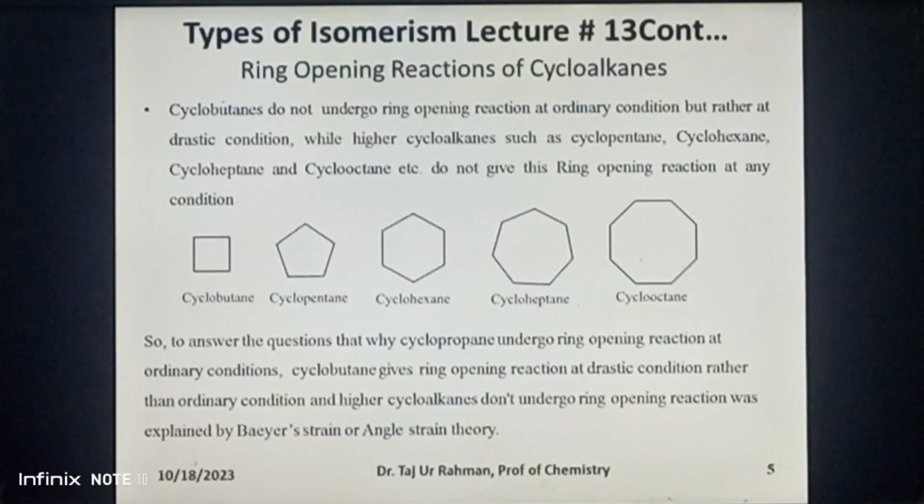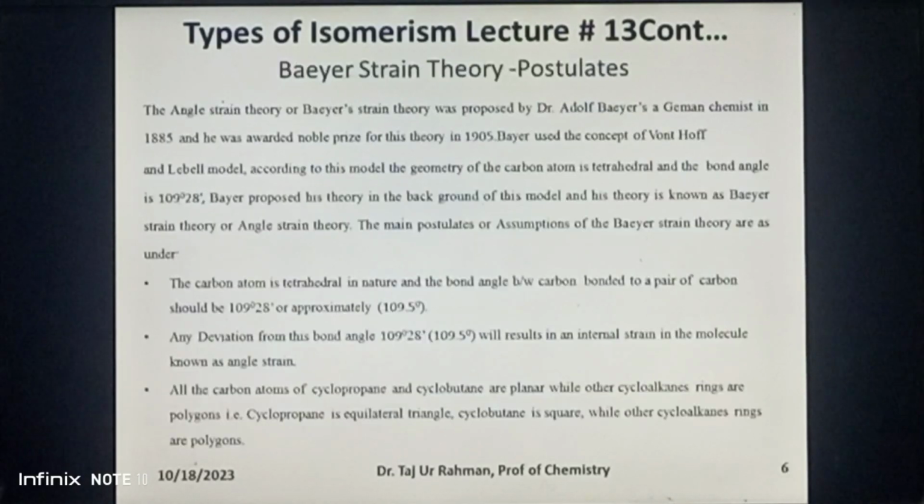Baeyer strain theory or angle strain theory was proposed by Dr. Adolf von Baeyer, a German chemist, in 1885, for which he was awarded the Nobel Prize in Chemistry in 1905. According to the van't Hoff and Le Bel model, the geometry of the carbon atom is tetrahedral in nature with bond angle of 109 degree 28 minutes. Baeyer used this model and proposed his theory in the background of this model, and his theory is known as Baeyer strain theory.